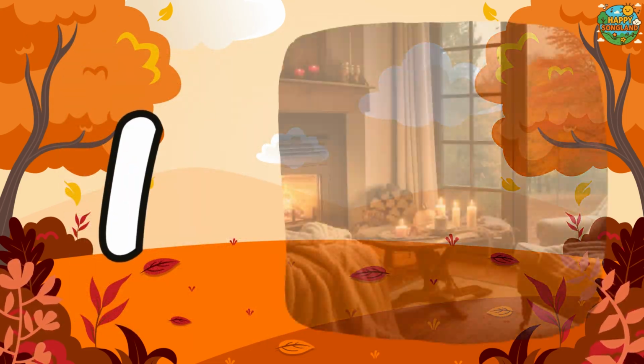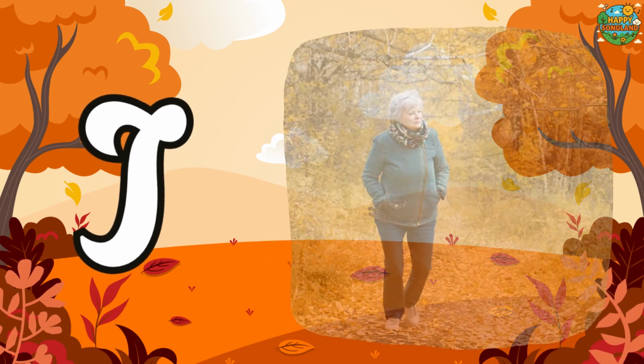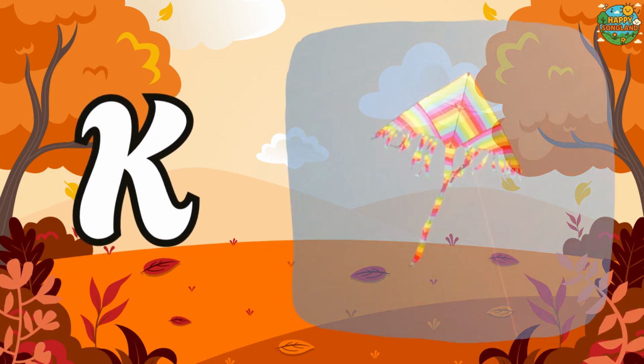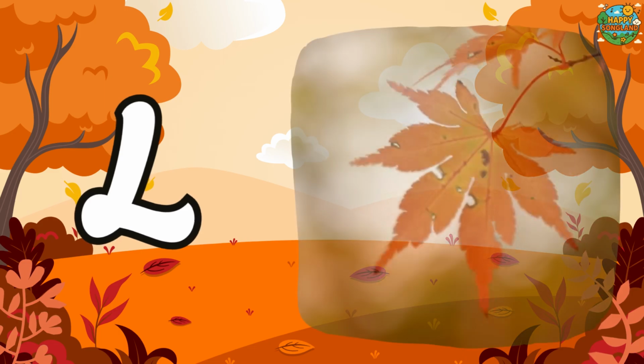I is for inside, cozy and warm. J is for jacket in autumn's charm. K is for kite, flying so high. L is for leaves, falling from the sky.